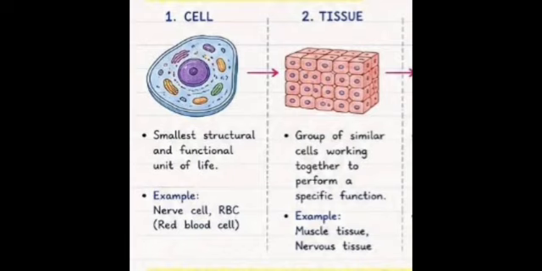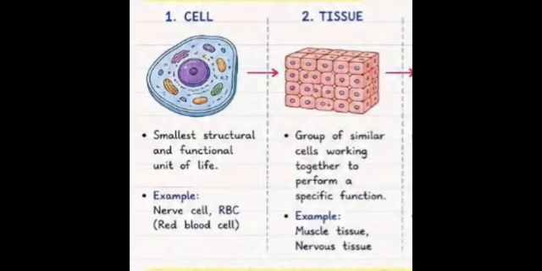For example, when muscle cells combine and perform a function of contraction, we will call it a muscle tissue. And for example, nerve cells, when they combine to transfer an information or impulse from one place to another place, then we will call this a nervous tissue.